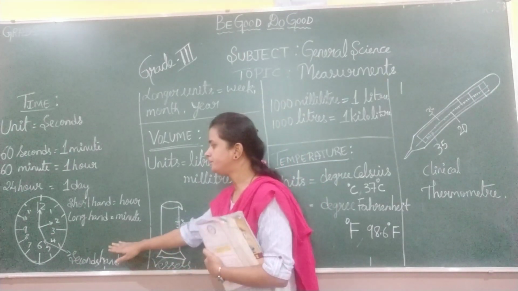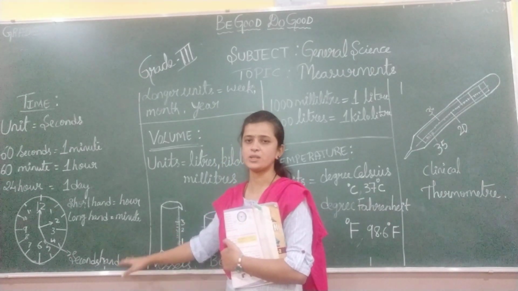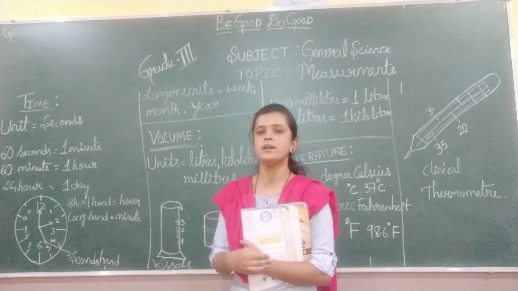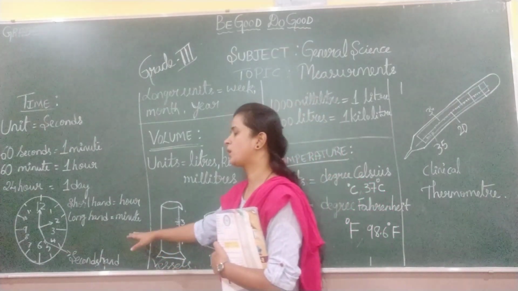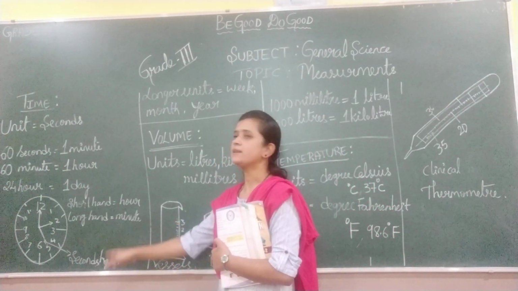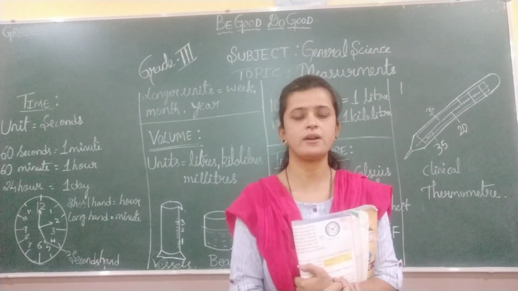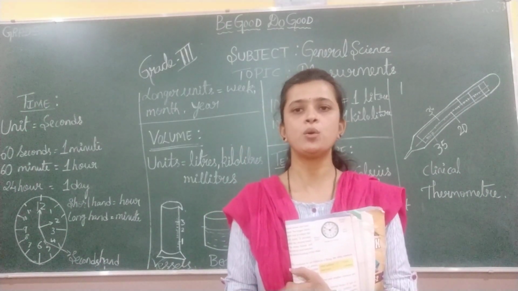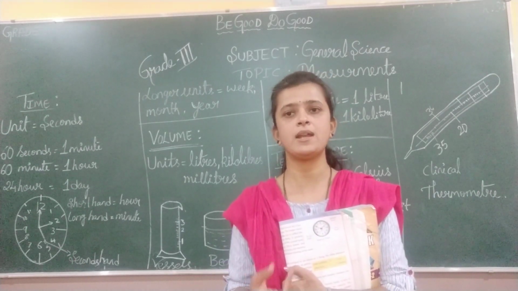Did you see the clock at your home? Yes, of course, you have already seen a clock. In a clock you can see two hands, though some clocks have three hands.